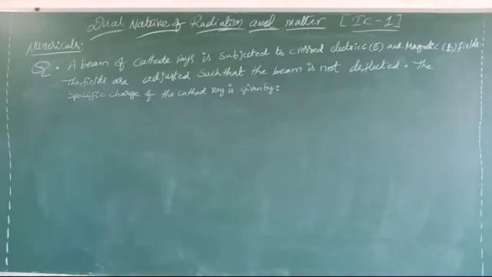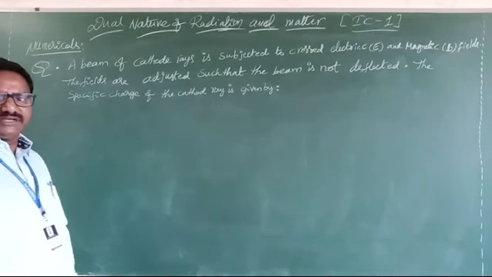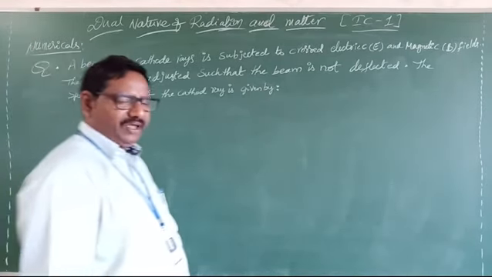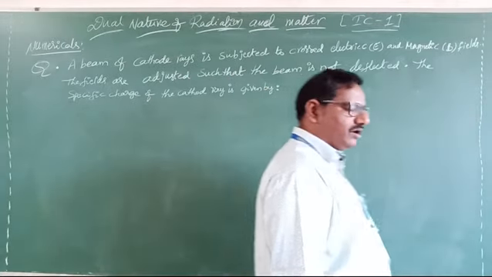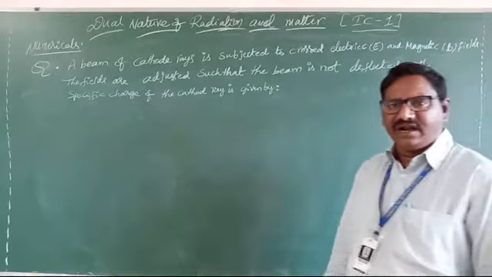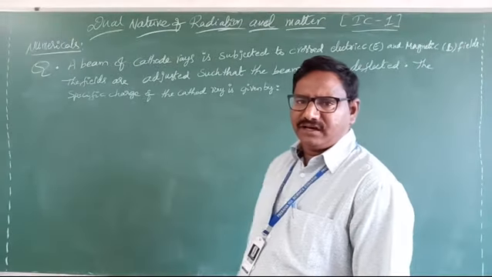This concept we are already discussing, that J.J. Thomson's discharge evacuated tube. Evacuated means no gas in it, or if you fill any gas, don't bother about it.